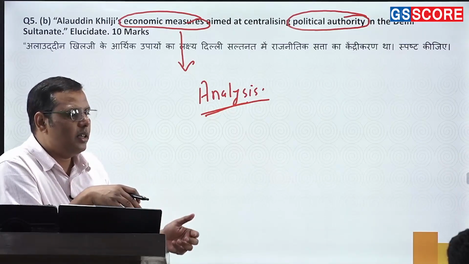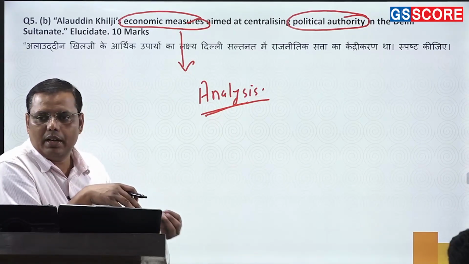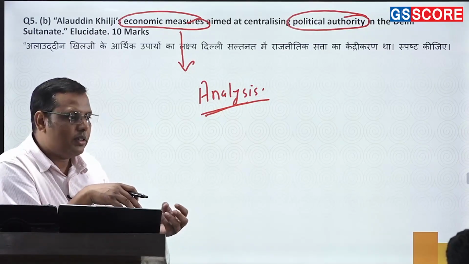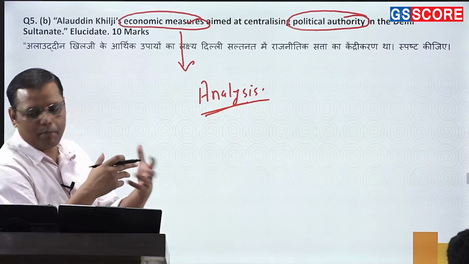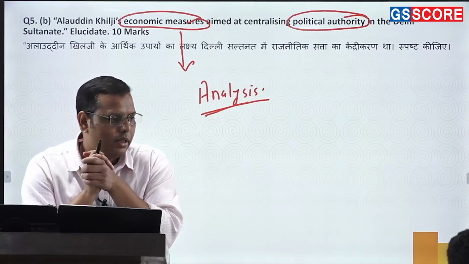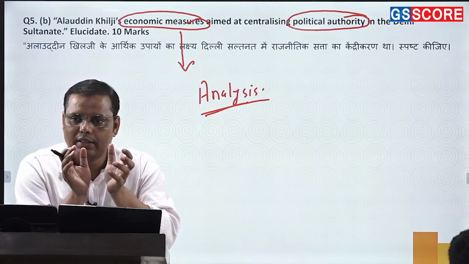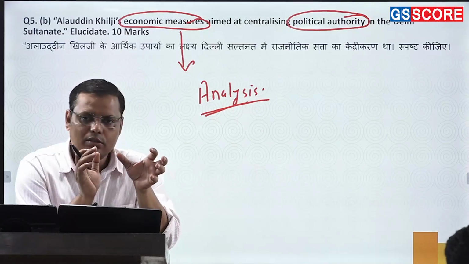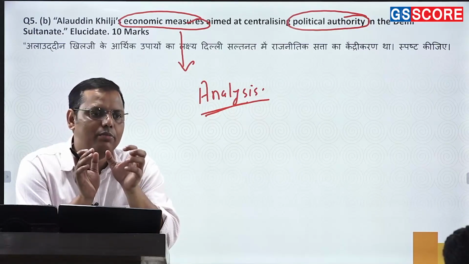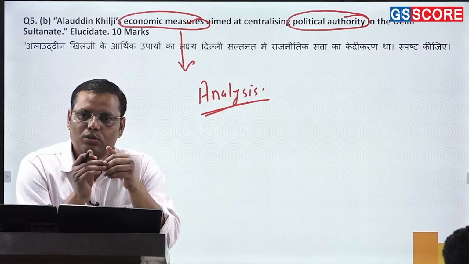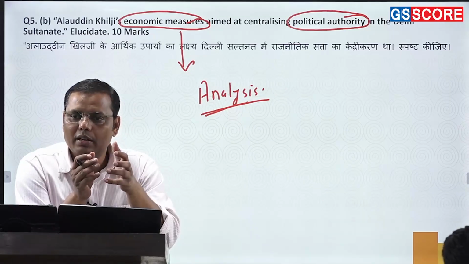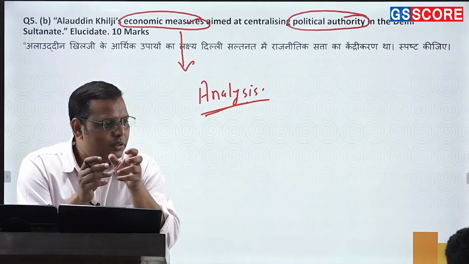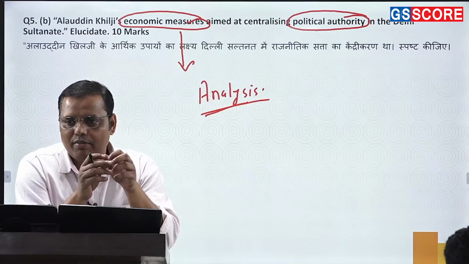Alauddin Khilji somehow continued that process. He wanted to bring everybody under his control. That's how he had been trying all these kinds of things. And for that, it was necessary. Well, what is the repercussion of the Iqta system? Since there was a decentralization of the army, some number of troops were there under the Sultan, but the majority of them were under the Iqtidas. So the Sultan was heavily dependent on what? Iqtidas. And if the Iqtidas are opposing the Sultan, in that case, it would be really tough for the Sultan.